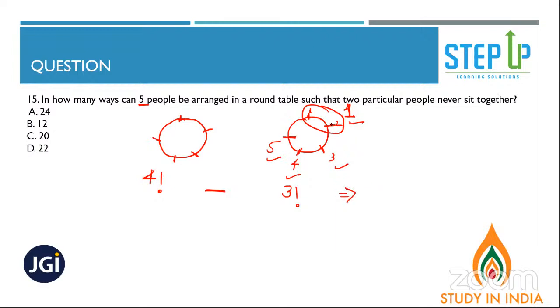What would be your answer? Into 2 factorial, because these 2 people can be arranged in 2 factorial ways, right? So 4 factorial minus 3 factorial into 2 factorial. 4 factorial is 24, minus 12. 12 is the answer.